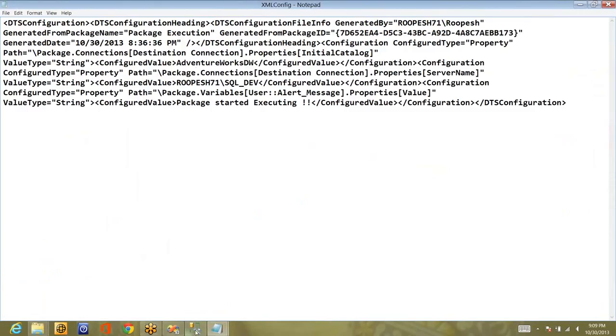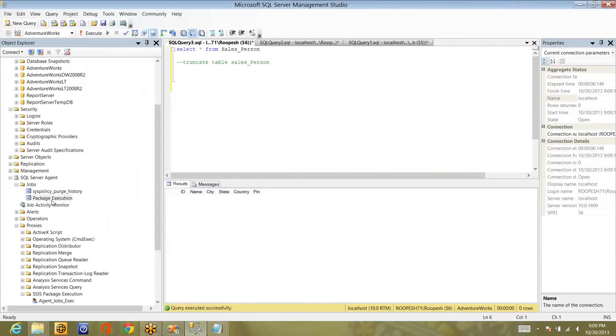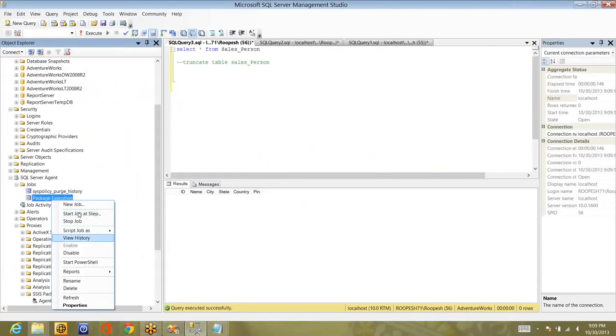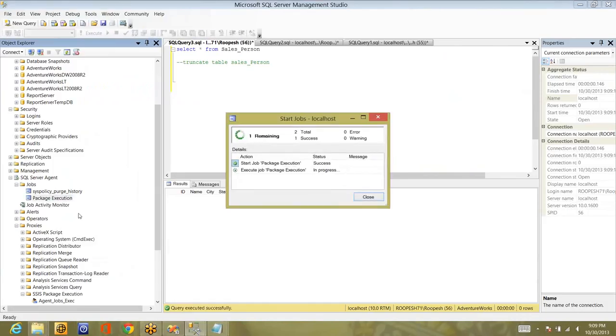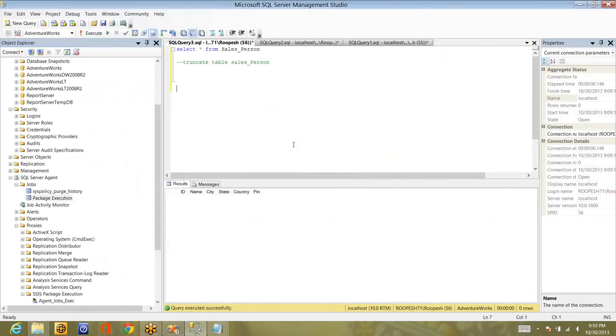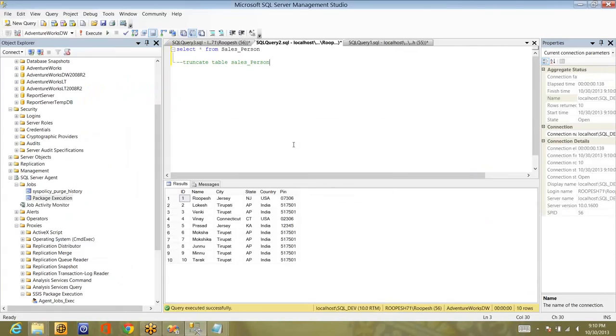So now let me execute the job here, package execution. Start job at step so and so. So this is done, and now if I execute this, you can see no data inserted into this. Why? Because I have changed the package configuration for the connection string to the new database and new server.